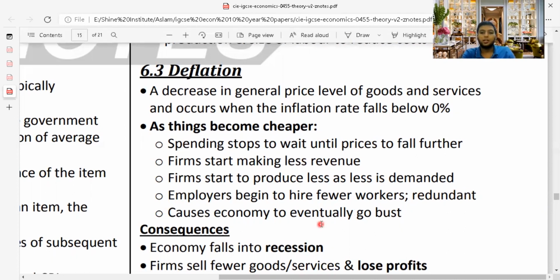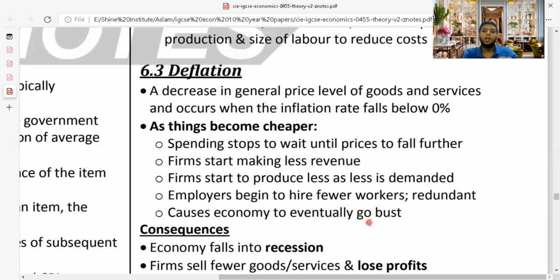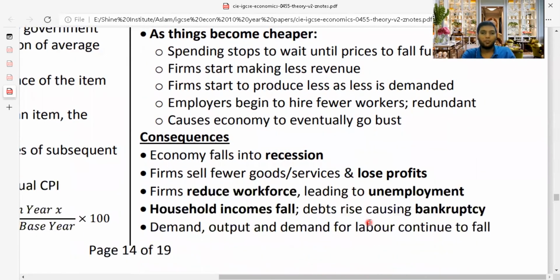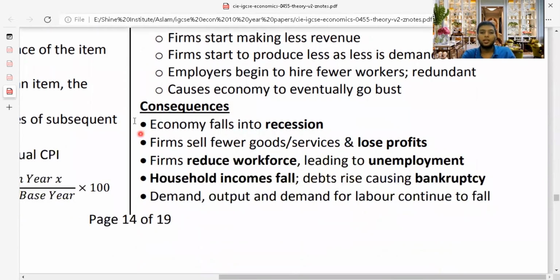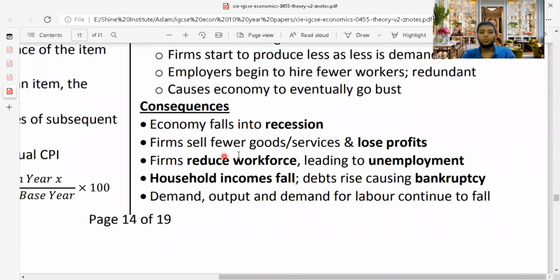This causes the economy to eventually go bust. Bust means people are not producing any products at all because deflation has reduced the level of prices entirely, and suppliers are not ready and willing to supply the product, and of course the country will go through an economic decline or slump phase. Consequences: the economy falls into recession, firms sell fewer goods and services and lose profits, firms reduce workforce leading to unemployment, household income falls, and debts rise causing bankruptcy.